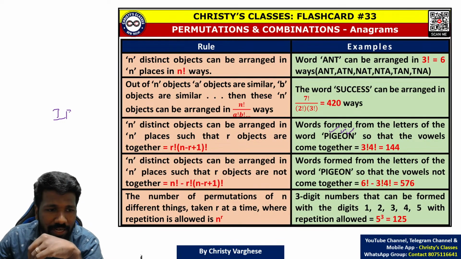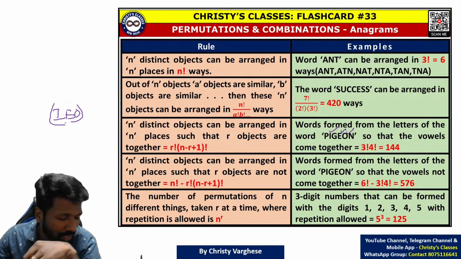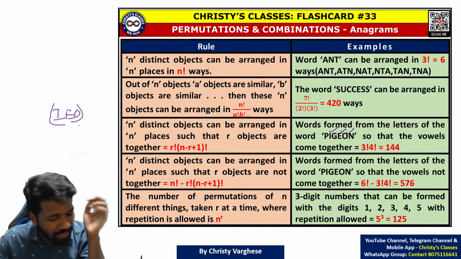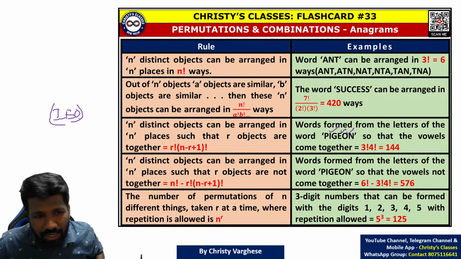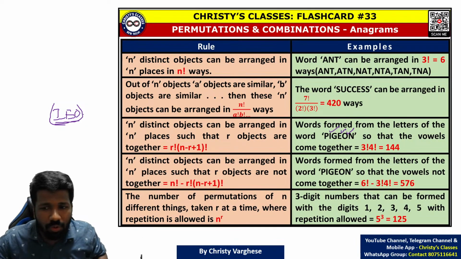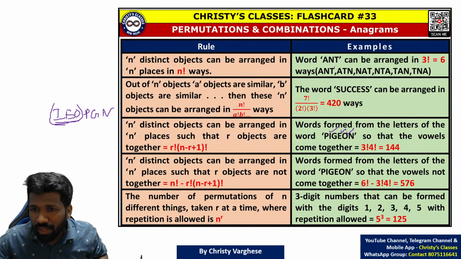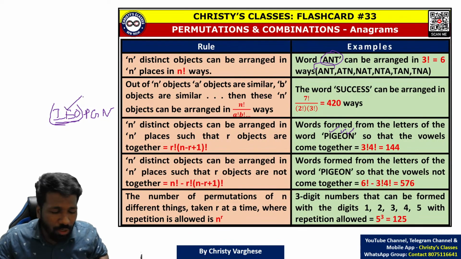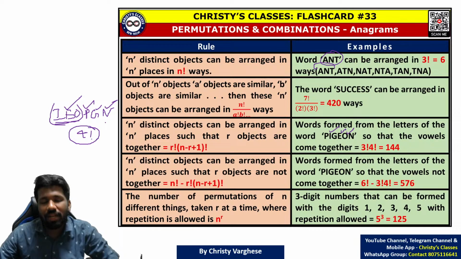They should be together. Together means consider it as a single letter. E, I, O, consider it as a single letter. Single letter means one letter EIO, then the letters are P, G, N. In the case of ANT, 3 letters, 3 factorial ways. Na? So IEO single letter hai, P, G, N 3 more letters. So total 4 letters, 4 factorial ways you can rearrange.